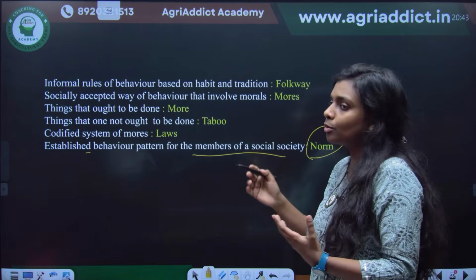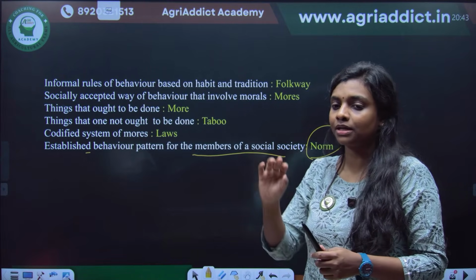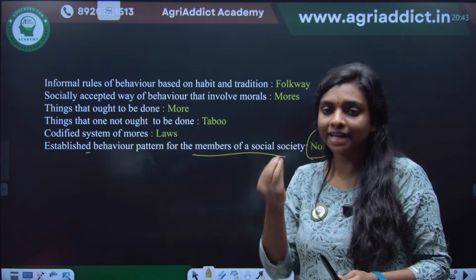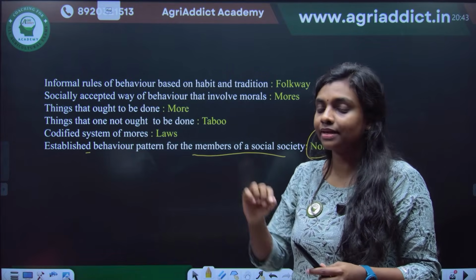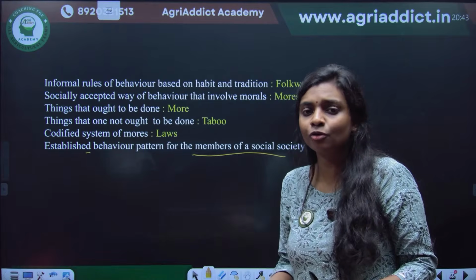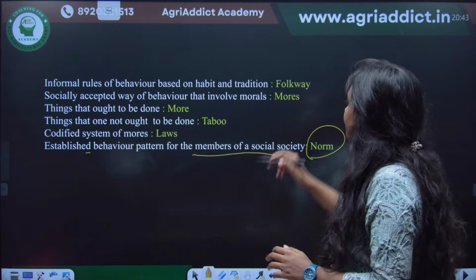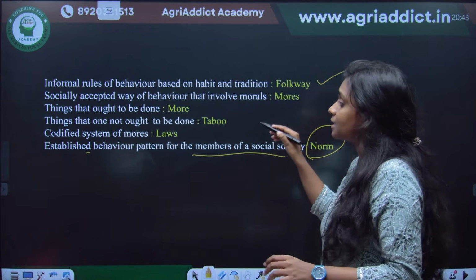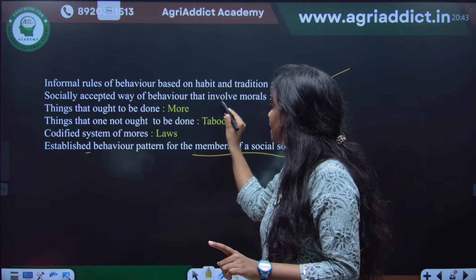There are informal rules. Some people in India, in the southern parts, will eat with their hands, and in the north parts you will see they eat with spoons. There are some informal rules of behavior, right? So they are known as the folkways. And the socially accepted way of behavior involves morals.